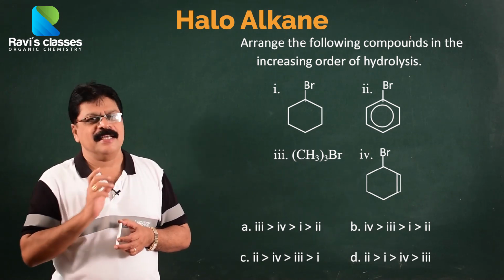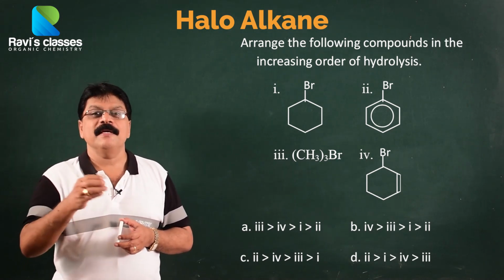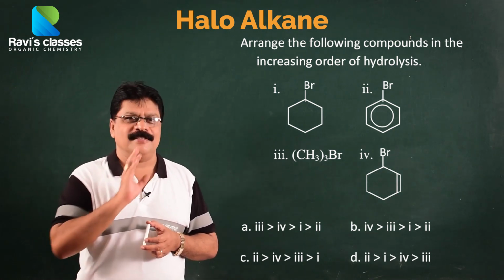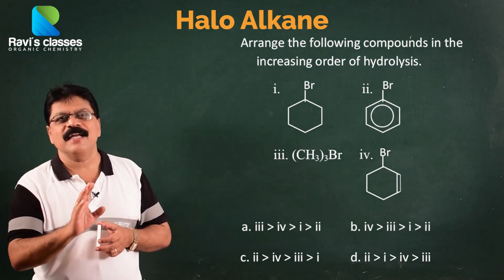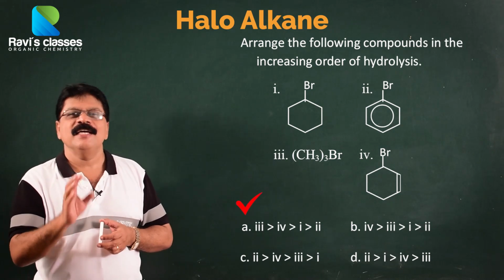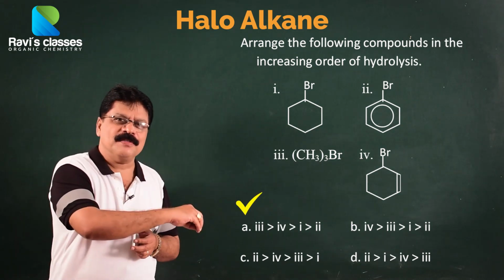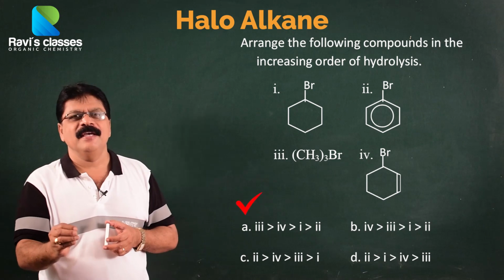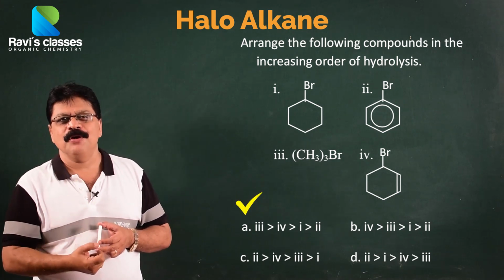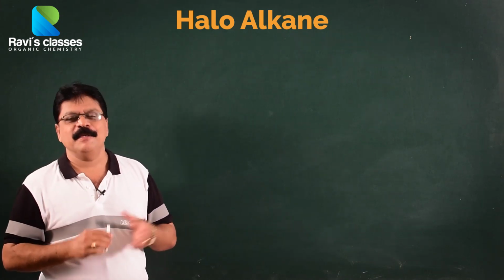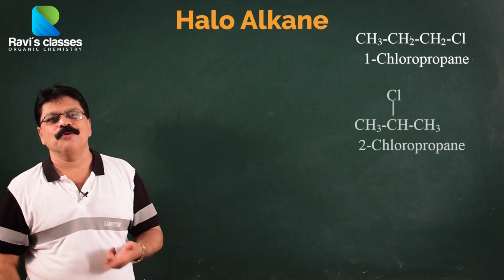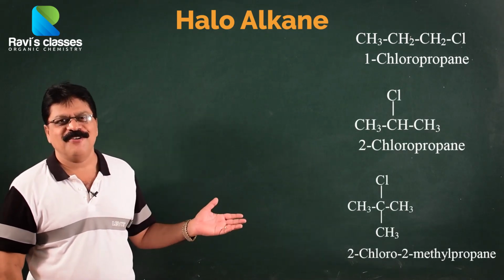of giving a reagent like aqueous NaOH, they may use the word hydrolysis. So, whenever you find the word hydrolysis, do not get confused, they mean substitution of Cl minus with OH minus. Okay? Which among the following will undergo hydrolysis faster? They may give you 1-chloropropane, 2-chloropropane, 2-chloro-2-methylpropane. Which will undergo hydrolysis faster?